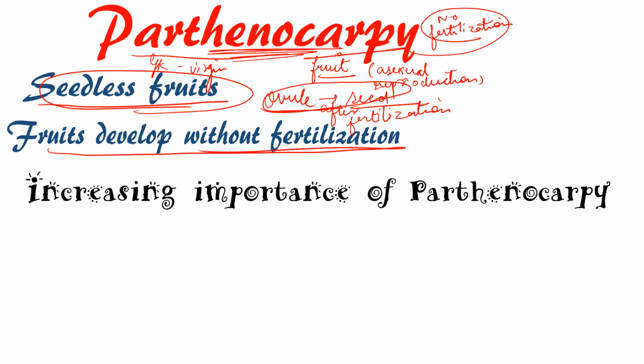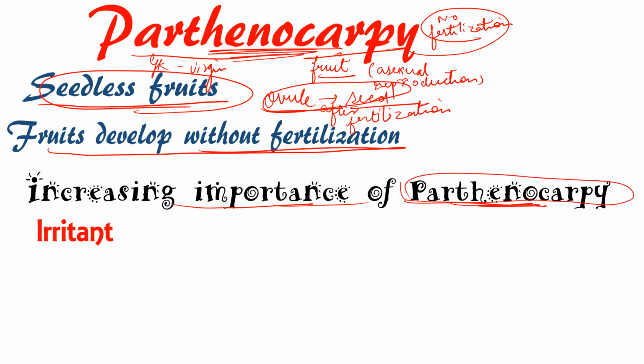Now the question arises, why is there increasing importance of Parthenocarpy? Why is Parthenocarpy becoming more and more popular nowadays, and why is it so important? The first point is that seeds are an irritant. What is the meaning of irritant? If we eat a fruit that contains a huge amount of seeds, then eating that fruit will be a very difficult task.